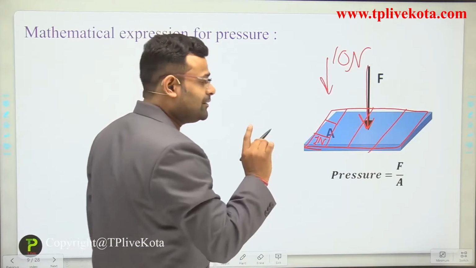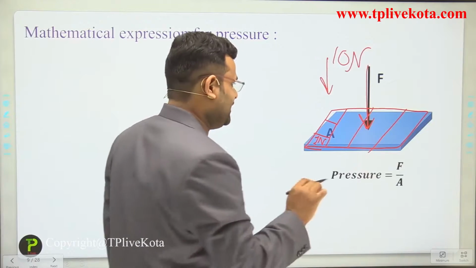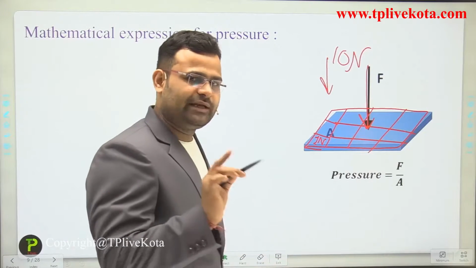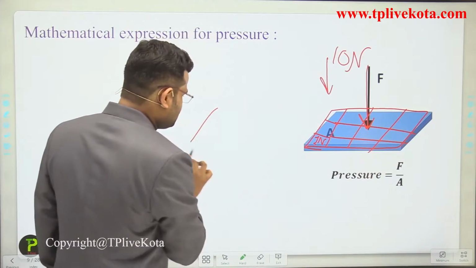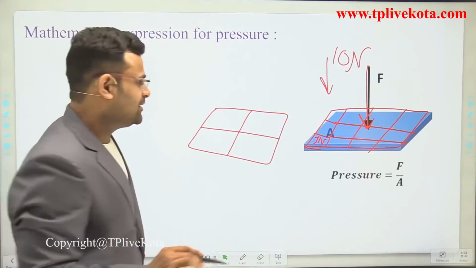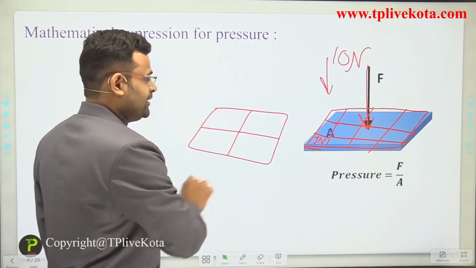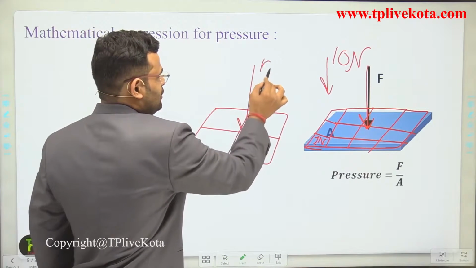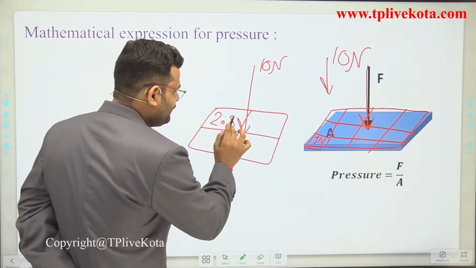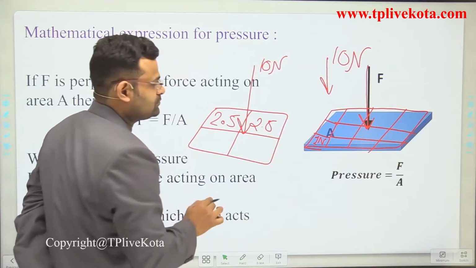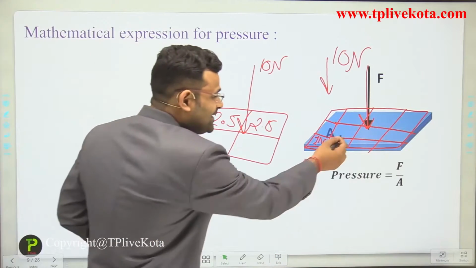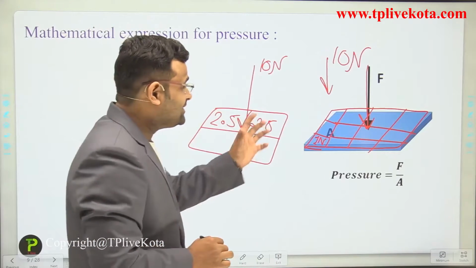If we required less area, let's suppose the area is 10 boxes, 10 meter square. If we replace this with 4 parts, let's suppose that is 10 units and that is 4 units, and the same force is applied on that, then each box has 2.5 Newton. So we can say each box has 2.5 Newton, whereas here each box has 1 Newton. That is the effect of force.